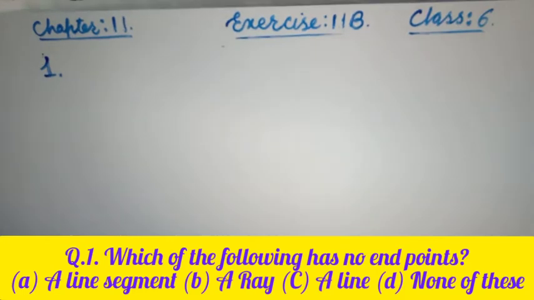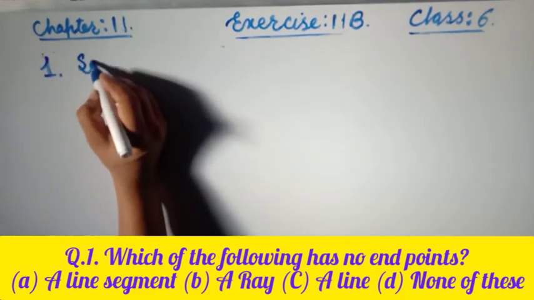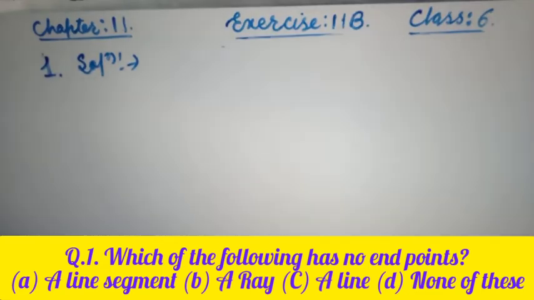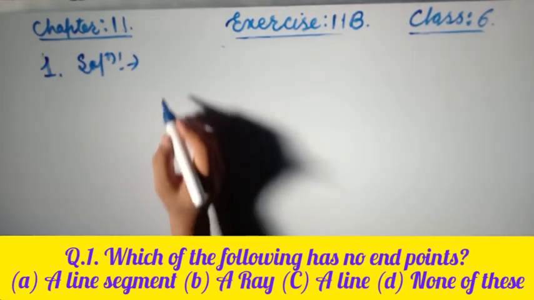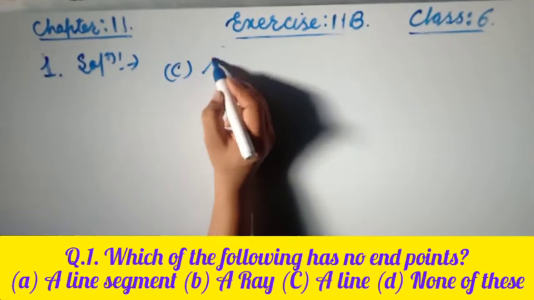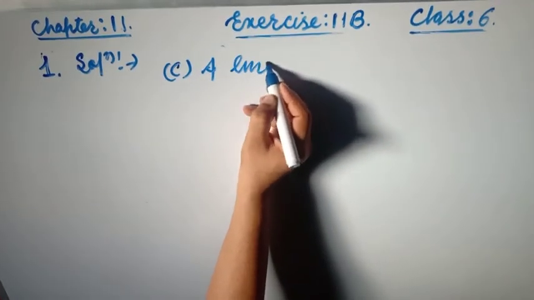Question number 1 says, which of the following has no endpoints? A line segment, B ray, C line, D none of these. The correct option is C, line, because a line has no endpoints, friends.